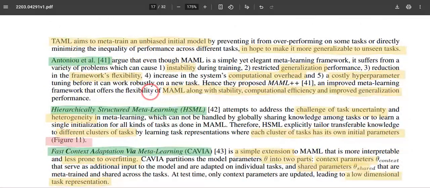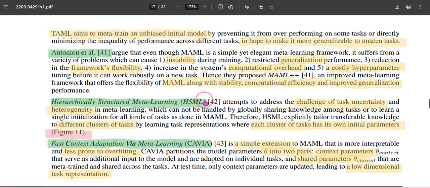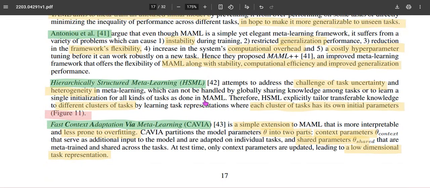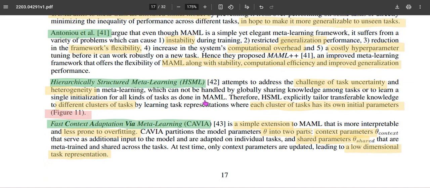And there are some limitations for MAML, like instability, inflexibility, computational overhead, poor generalization, and all those things are addressed in an updated model from a paper called MAML++. And there is a hierarchical variant, related to the fact that a single parameter is updated for the whole distribution of tasks, but that doesn't accept or respect the heterogeneity. So here they cluster the tasks, and for each cluster they fit a separate MAML model.